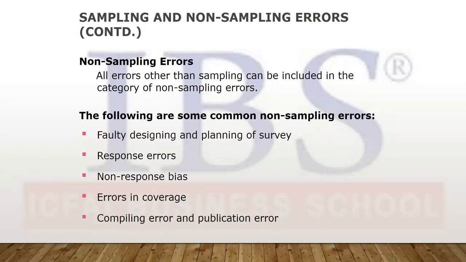So these are the types of errors. Non-sampling errors are also these: faulty designing, response error, non-response bias, errors in coverage like we just discussed, and so on. So this is all.